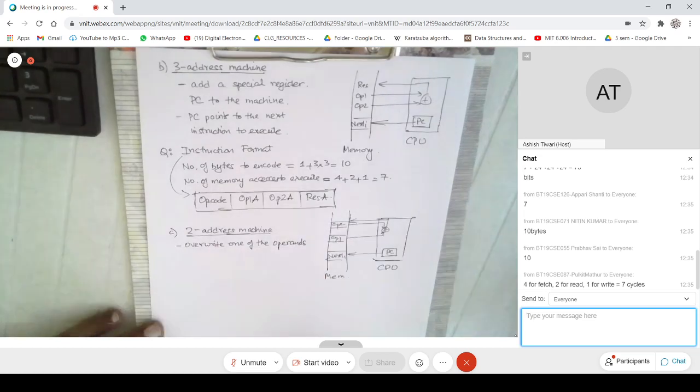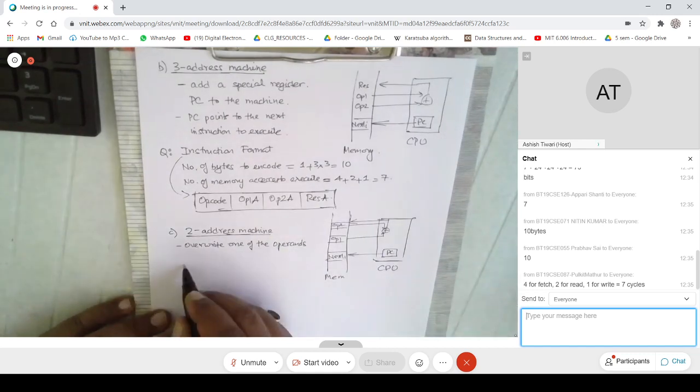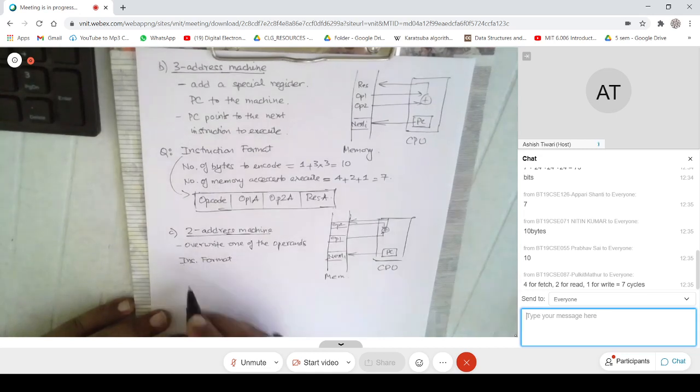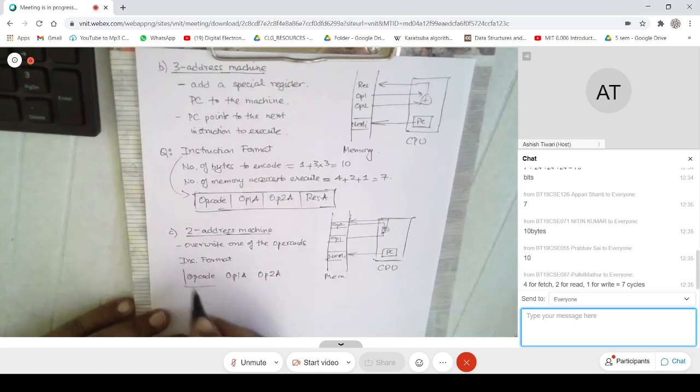And I hope somebody can guess why we are trying to do that. We are trying to do that because we want to reduce the instruction size. So now if I look at an instruction format, it would have the opcode, operand 1 address, and operand 2 address. And this is all you need to specify. I need not specify any other thing.